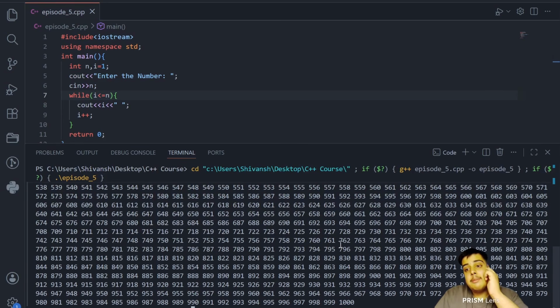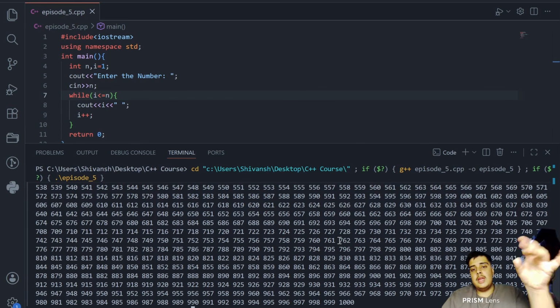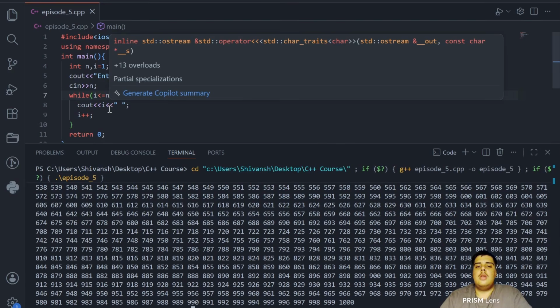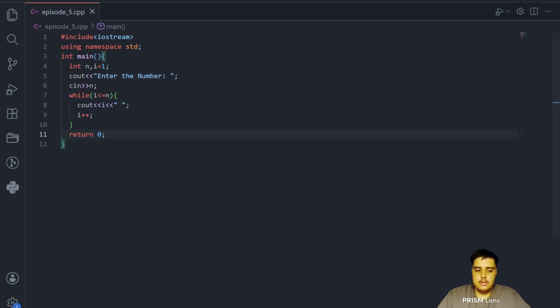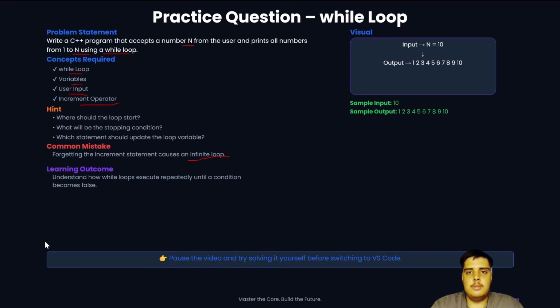Printing it by myself could have been an hour-long work. And see how simply I just give input and these 10 lines of code made it possible, and this output is taken. Otherwise it could have been a havoc of work to do. So now I hope you have understood this. Coming back to our presentation, we have done this code.